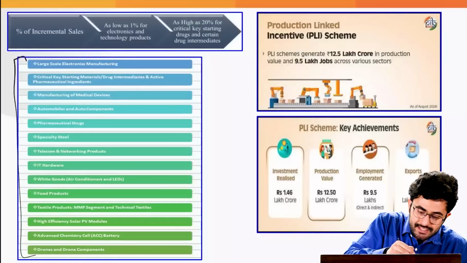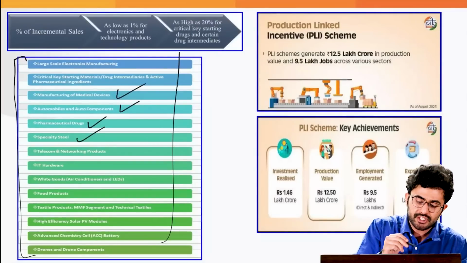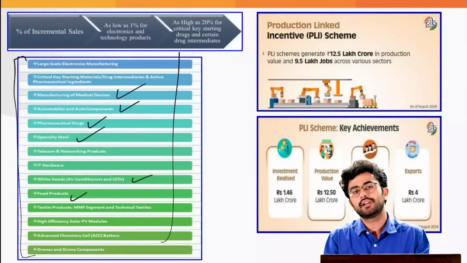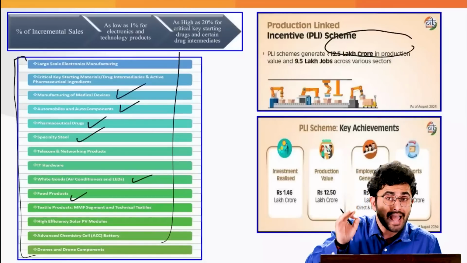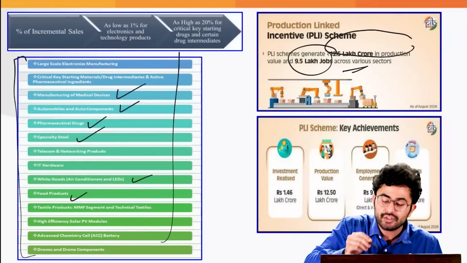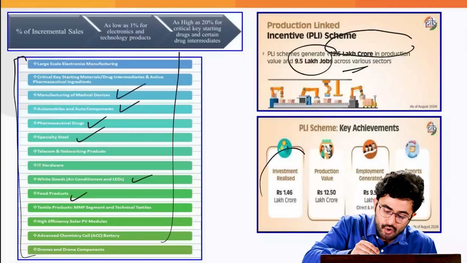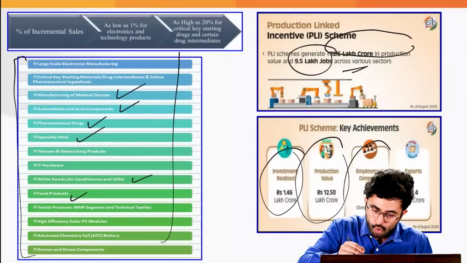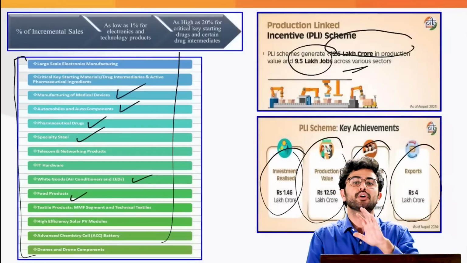These were the 14 sectors which were covered, like medical devices, auto components, pharmaceutical drugs, specialty steels, food products, your white goods like air conditioners and LED as well. The idea is that this PLI scheme has generated 12.5 lakh crore rupees in production in the year 2024 and 9.5 lakh jobs across various sectors since 2020. The investment realized is around 1.46 lakh crore. The production value is this much. The employment generated as well as export of 4 lakh crore rupees has been done because of this PLI scheme.